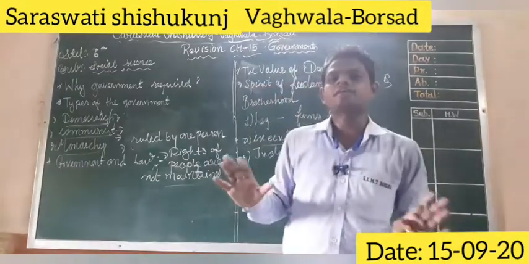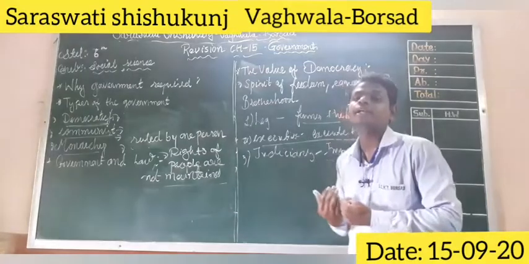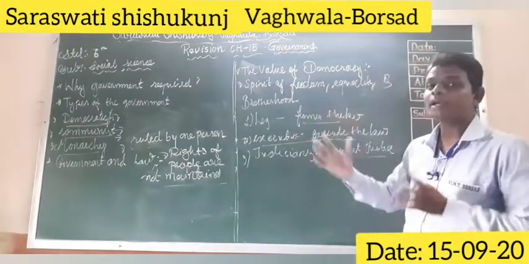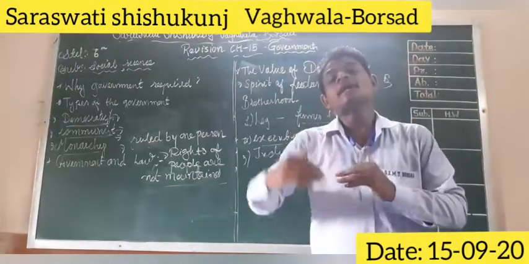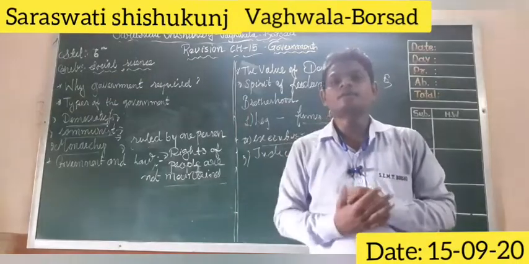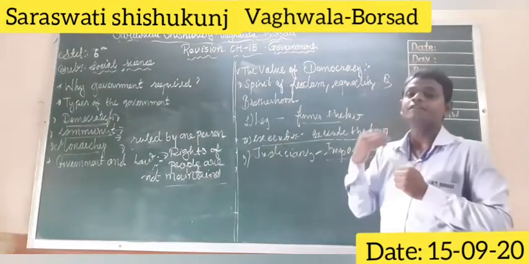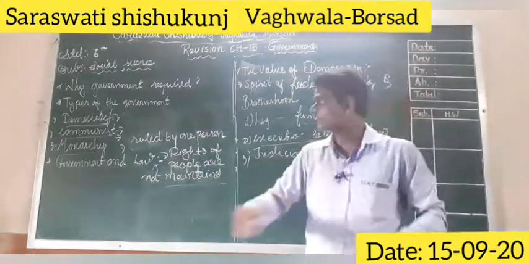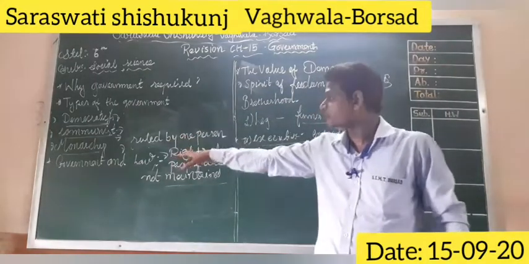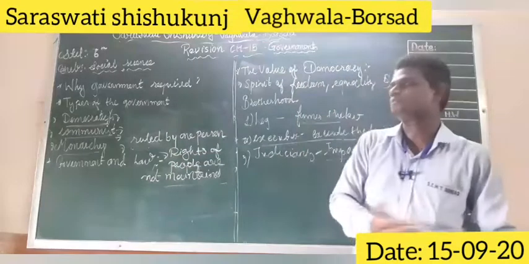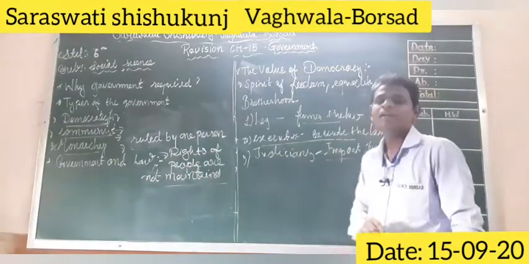Nobody can run, nobody can live properly. So the government manages and administrates through the various officers by taking different decisions in the different democratic, communist and monarchy systems. That we have been discussing.